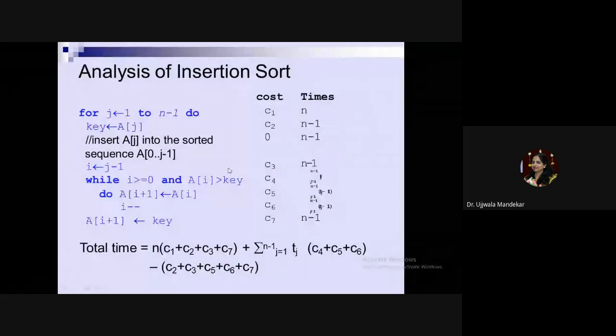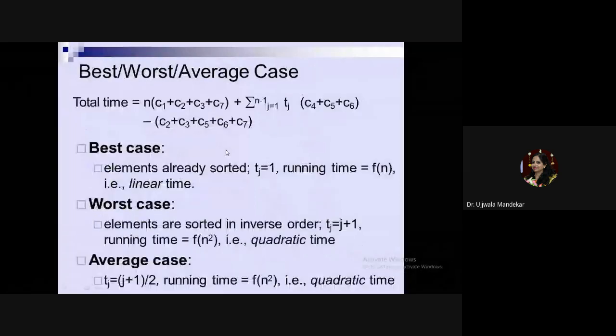And if the algorithm is executed in n amount of time, or order of n, then we call that algorithm a linear time algorithm. The execution time is linear time. So the running time will be f of n. Why? Because your tj is 1. If your tj is 1, then the whole thing will be a constant value. These are all constants. So what is the variable here? The variable is n. So the function of this execution time will be f of n, and f of n is considered as the linear time.